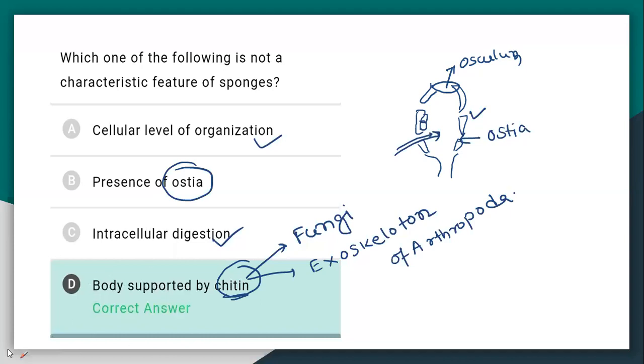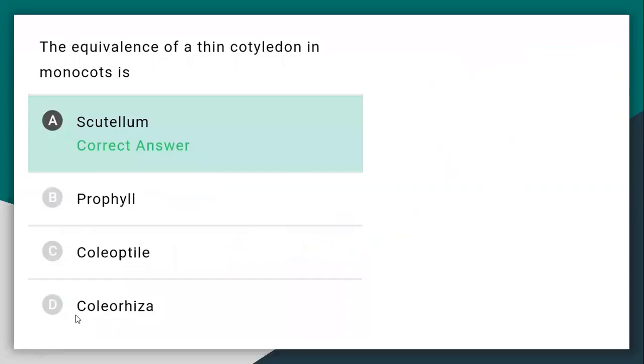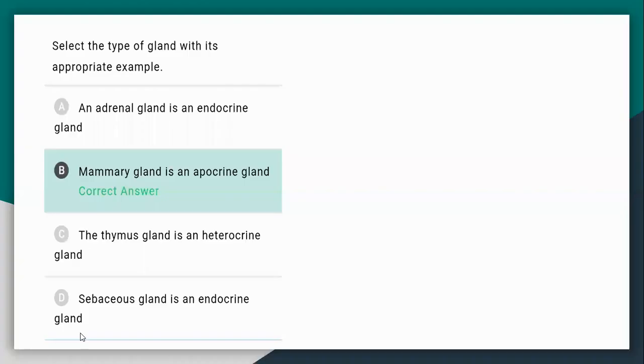So next question. The equivalent of a single cotyledon in monocots is the scutellum. Next, select the type of gland with an appropriate example.